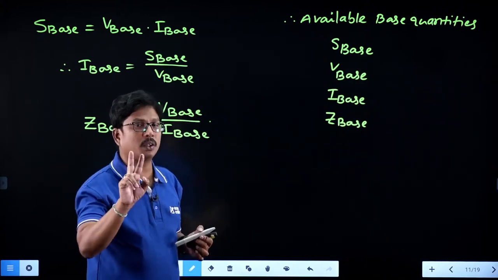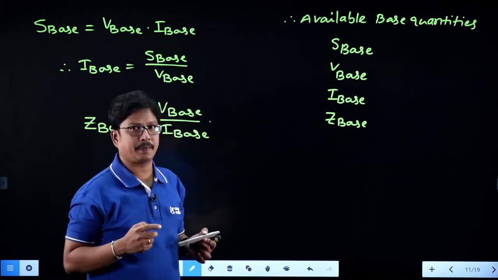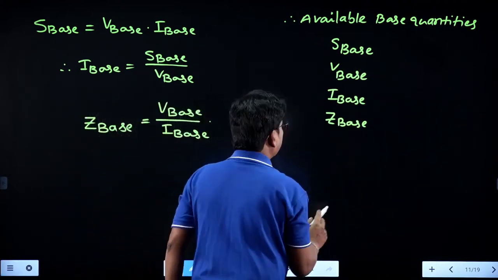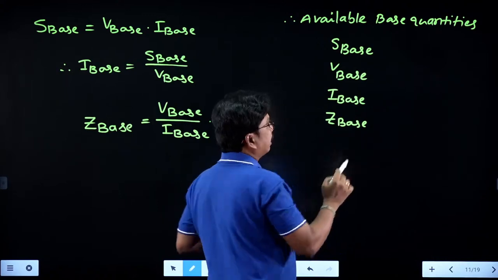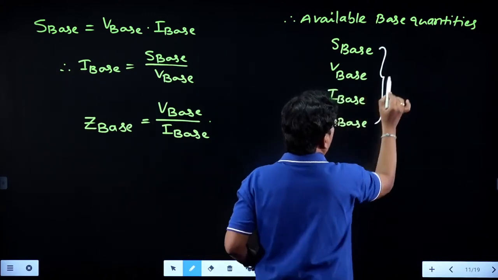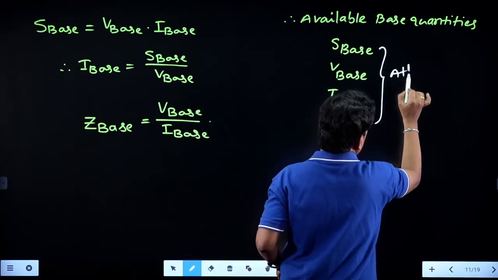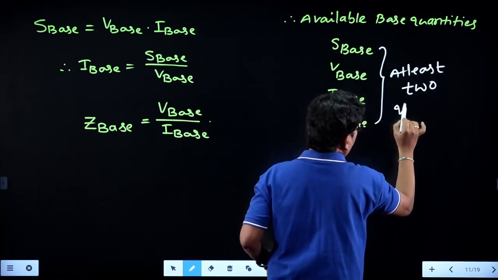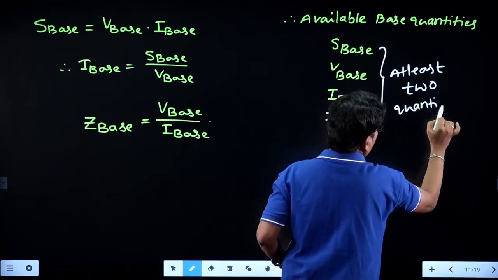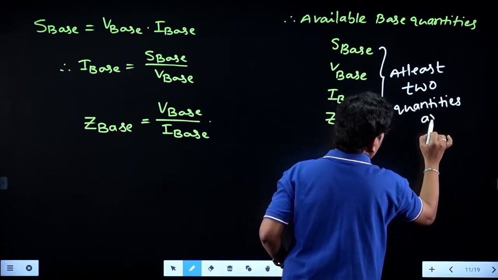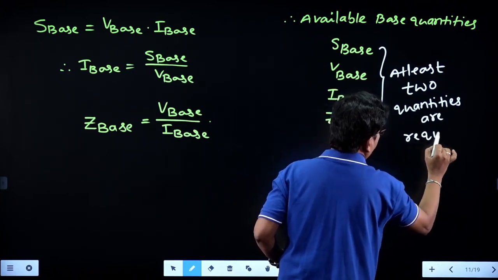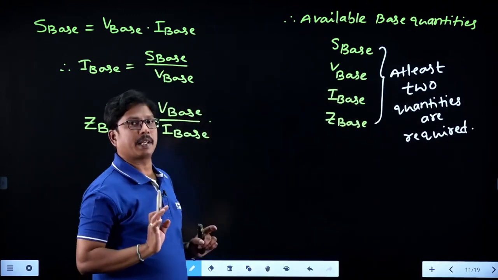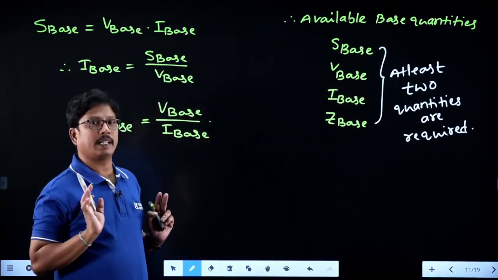So when two are known, the remaining quantities we can calculate. Two quantities are required to calculate the per unit values of all the power system networks.